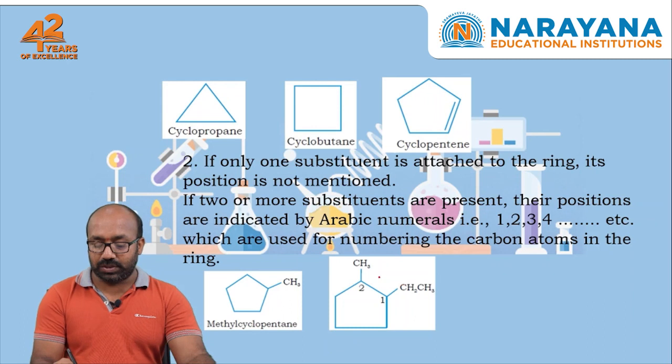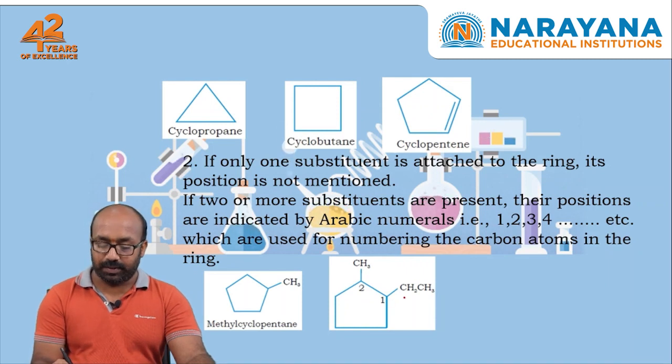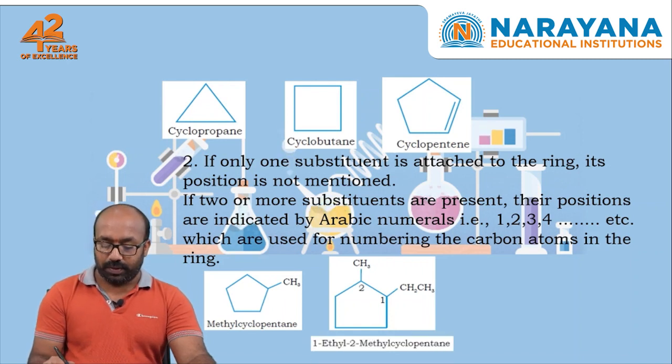If 2 substitutions are there, then we need to mention the position. Here 1 ethyl and 1 methyl are there. Ethyl is first in alphabetical order, that is the reason the ethyl substituted carbon is given numbering 1 and methyl is given 2. So the name is 1-ethyl 2-methyl cyclopentane.